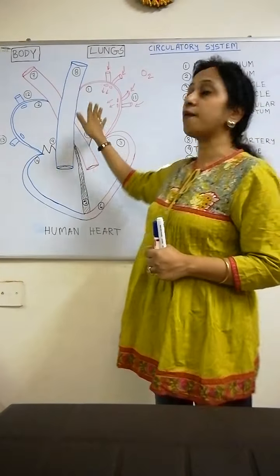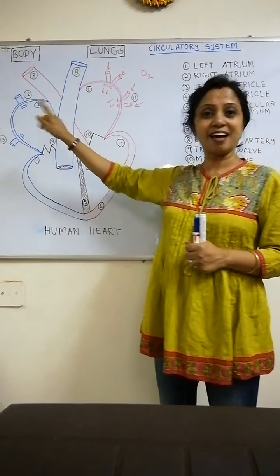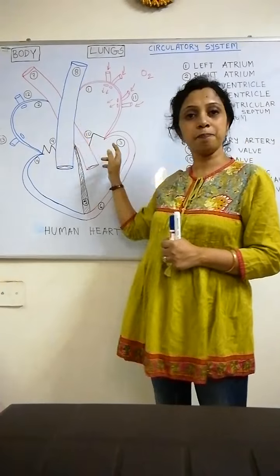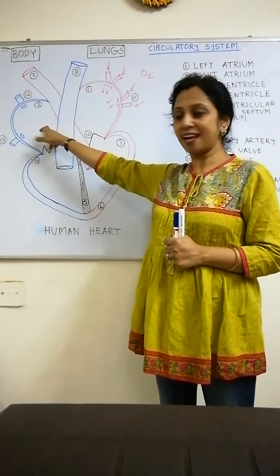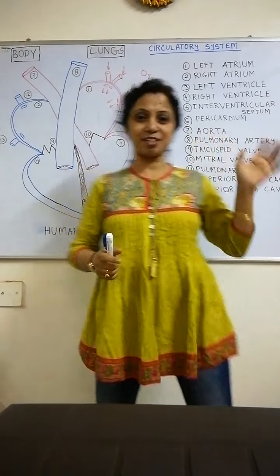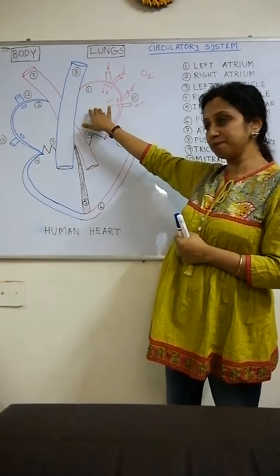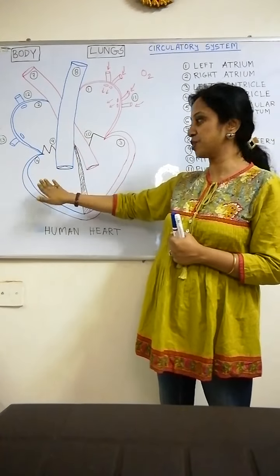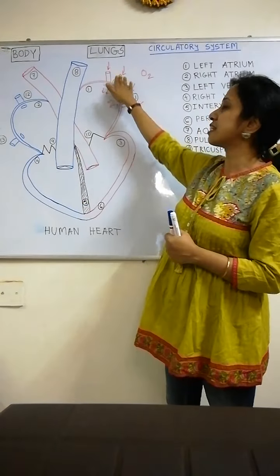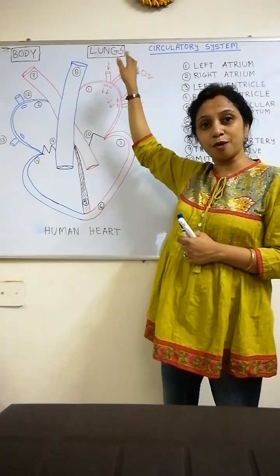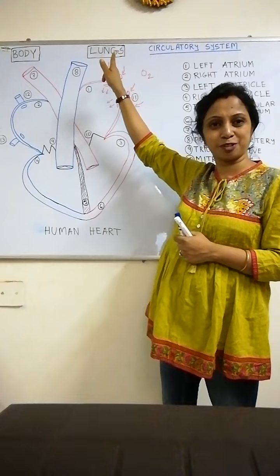Our human heart actually has 4 chambers. These two are the atria and these are the ventricles. Now this is my left side. So this is the left atrium, this is the right atrium, this is the left ventricle, this is the right ventricle. And these are the pulmonary, pulmonary meaning the word which comes from the word lungs. It is related to the lungs.